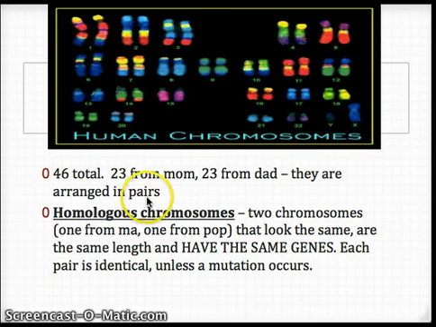Now, those pairs are called homologous chromosomes. So the definition here: a homologous chromosome is a pair of chromosomes. They look the same, they're the same length, and they have the same genes. Now each pair, if you look up here in this picture, is identical until there is a mutation.